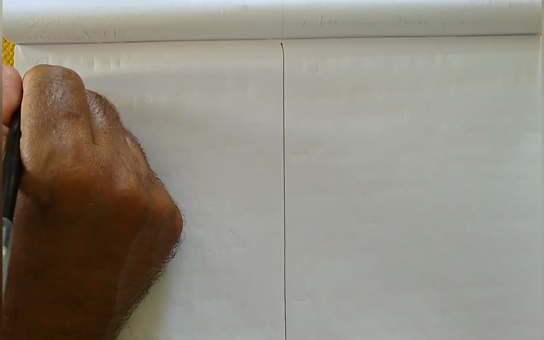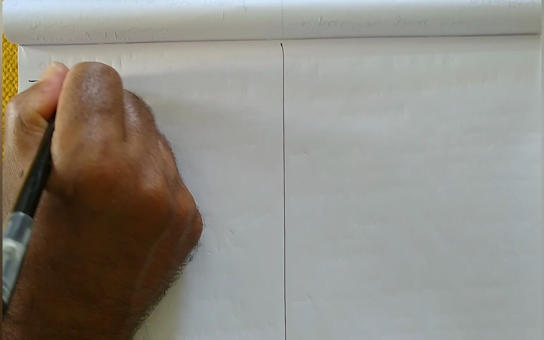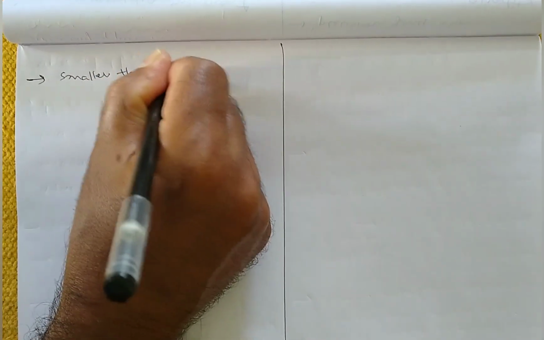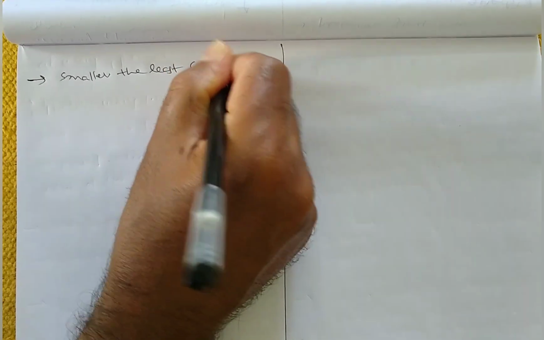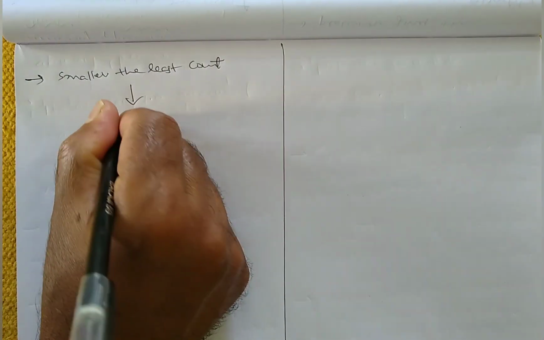That means if the least count is smaller, then precision will be more.